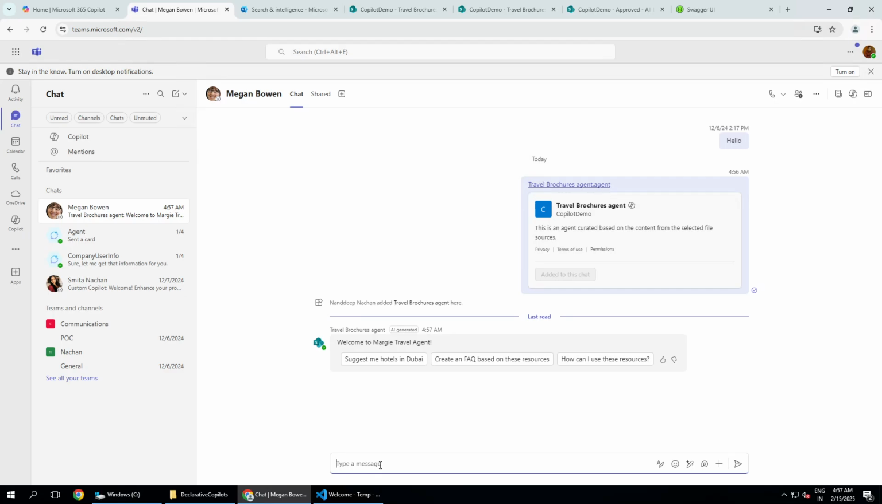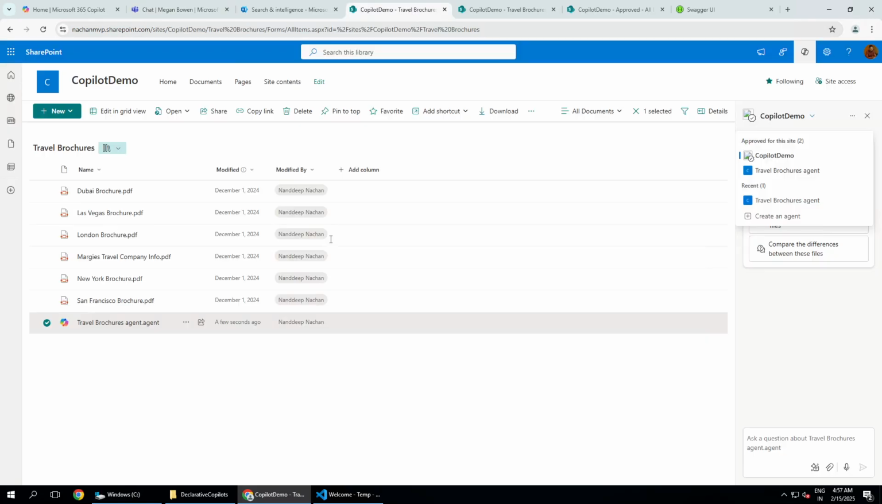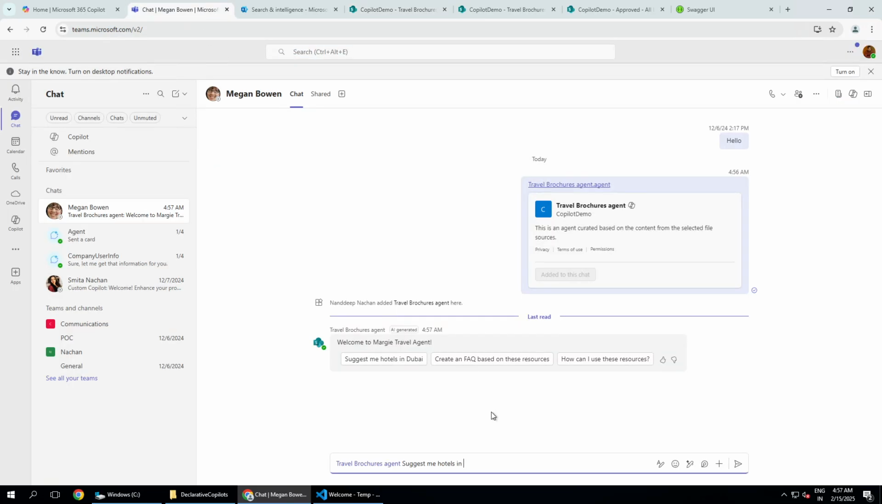But if you want to explicitly invoke this agent, you can obviously use @ and then go for the travel agent, and then you can ask, suggest me hotels in, let me take another location, or you might think that only this works with Dubai. So let's say we have Las Vegas. So we can go for Las Vegas. And then you can see that this is the agent which is replying right now, and then we'll be able to get the answers. So this is a very simplistic way by which you will be able to create your agent.